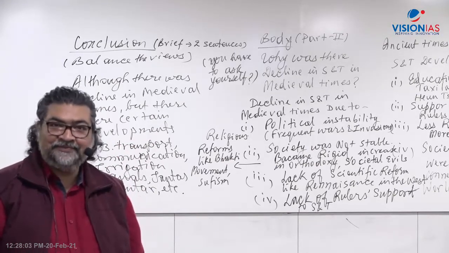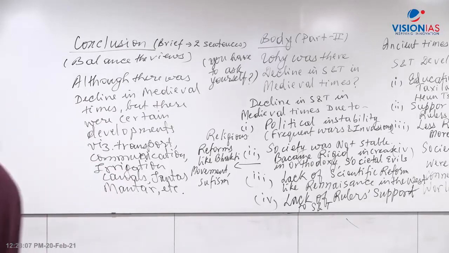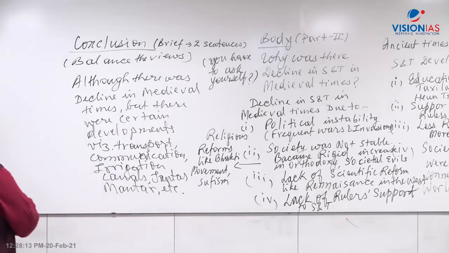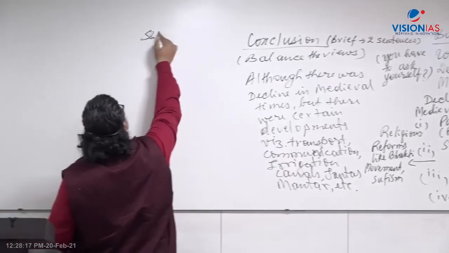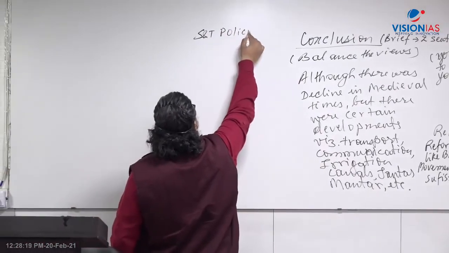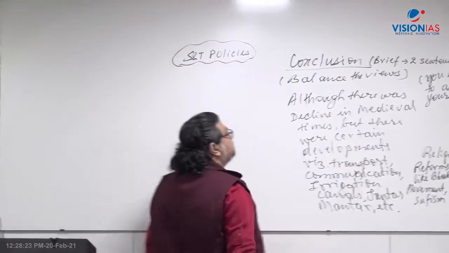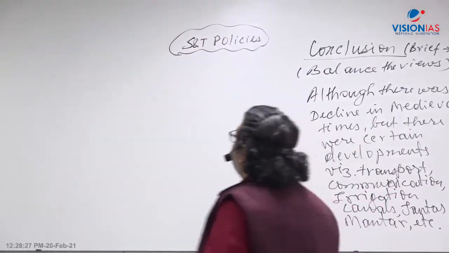All right? Okay, anyway, I'll now come to the next part. You all have got the answer. So now let me come to the science and technology policies. See, science and technology policies in India: there are 4 important policies which help in the development of the country in terms of science and technology.